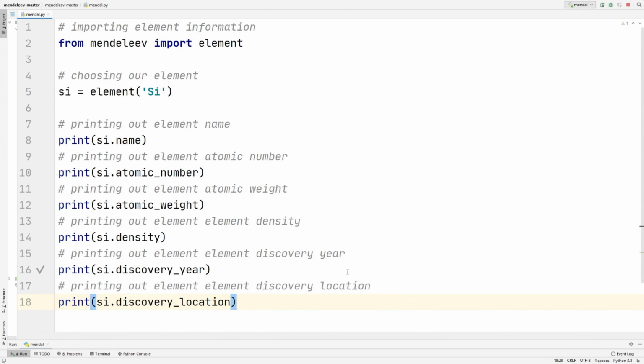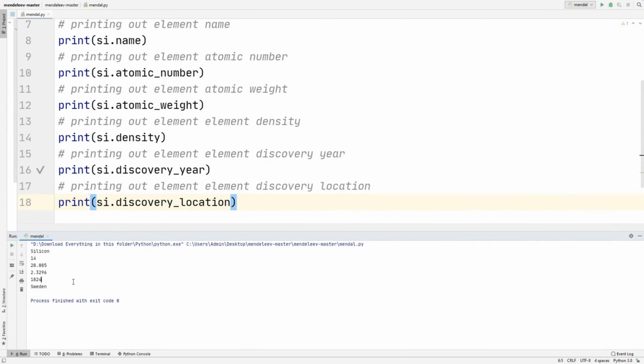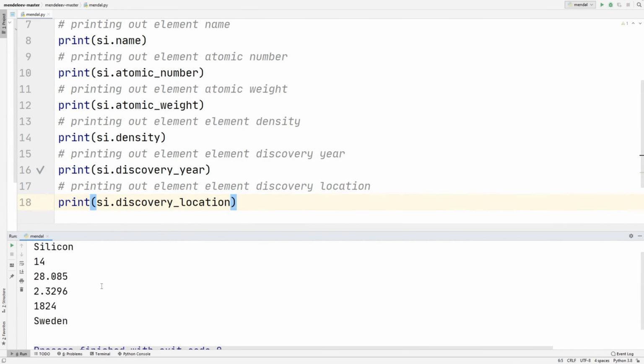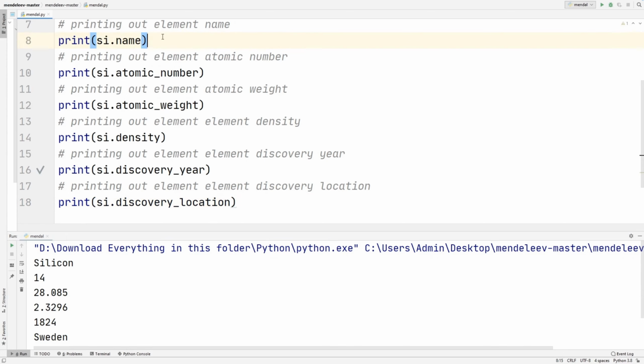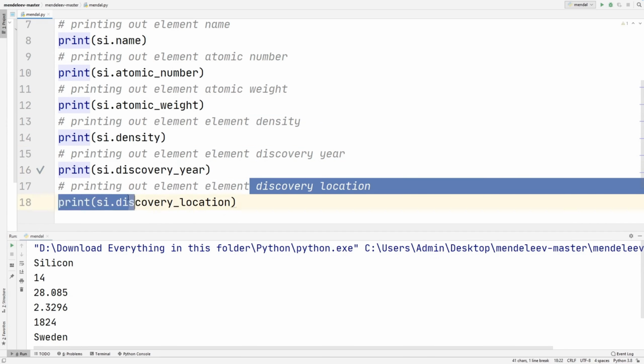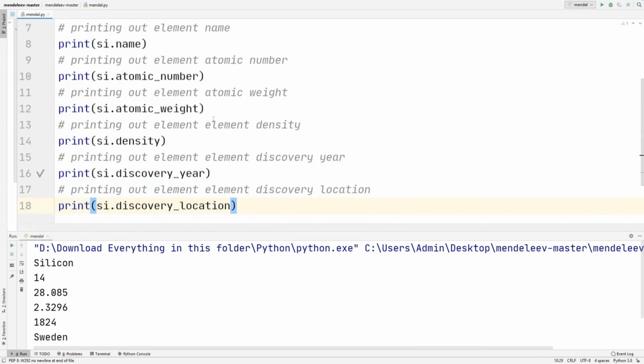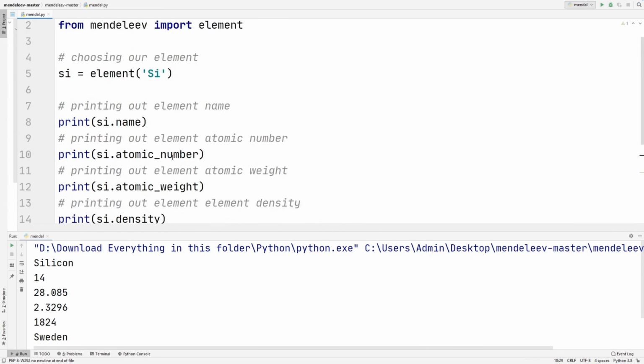So if we run this, let's see if we get all these values back. Once the code is done running, we can see that it printed out silicon's name first, then the atomic number for silicon, then the atomic weight, then the density, then the discovery year, and where it was discovered. So we can see that this code does work.